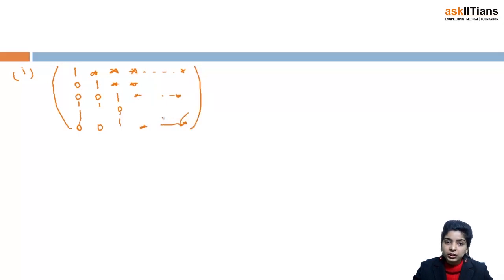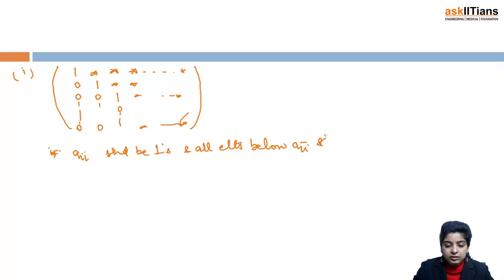That your aim should be to reduce the given matrix in a triangular form. That is, you will try to form all ones at the ith place. That is, all the elements aii should be ones, and all elements below aii should be zeros.